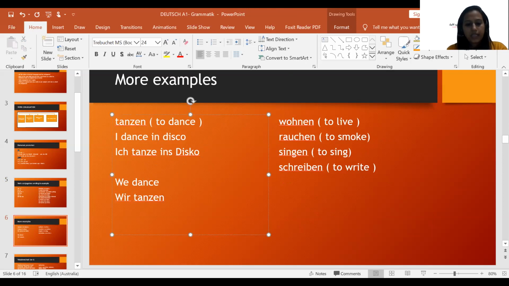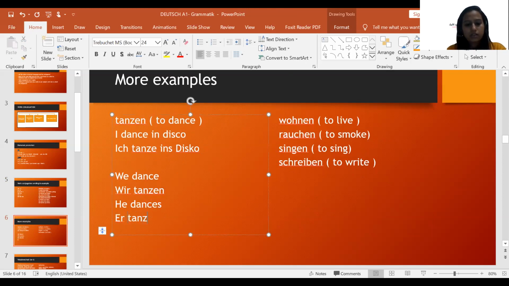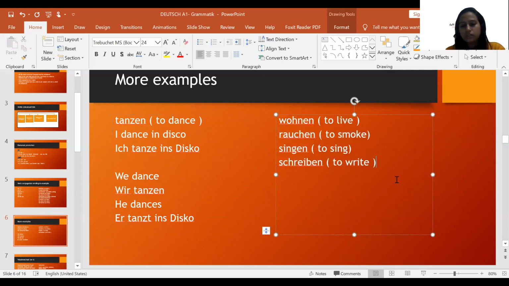And then if you want to say he dances, he is what? Er, and then tanzen is what? En. So you delete it and write t. So er tanzt, and then if you want to construct a sentence, just add a noun with a preposition. Basically, if you learn this topic, you can construct simple present tense sentences, that is, I drink water, I eat pizza, I go there, she is my friend, she comes here, etc.